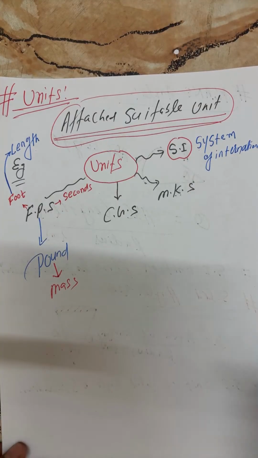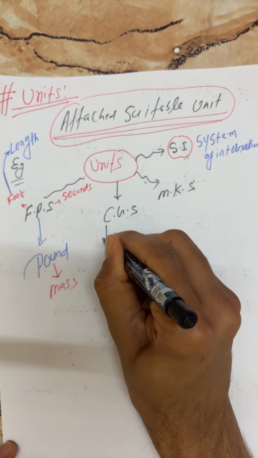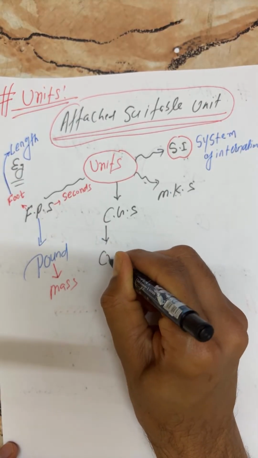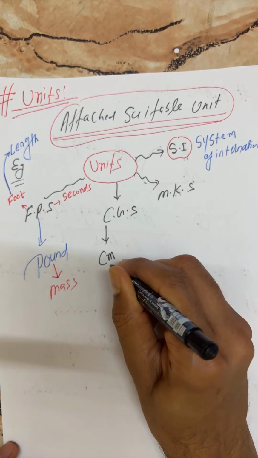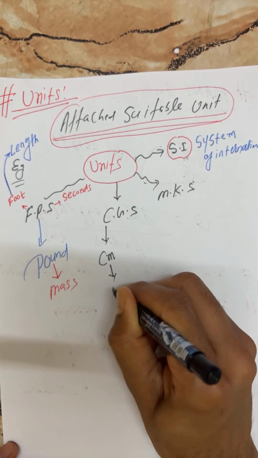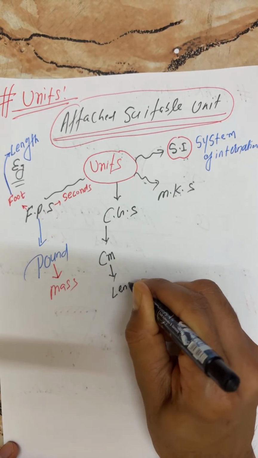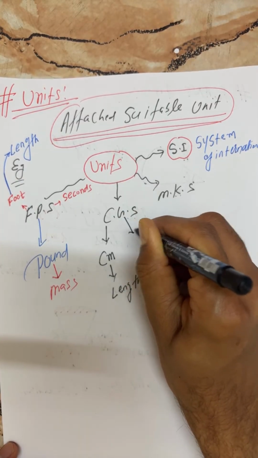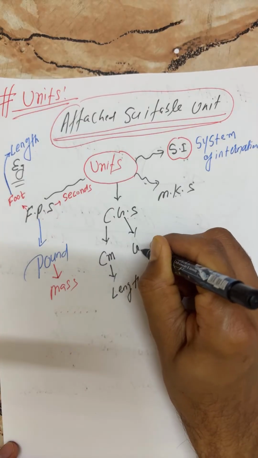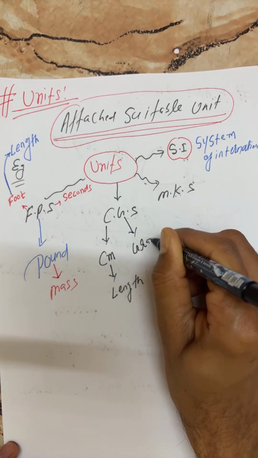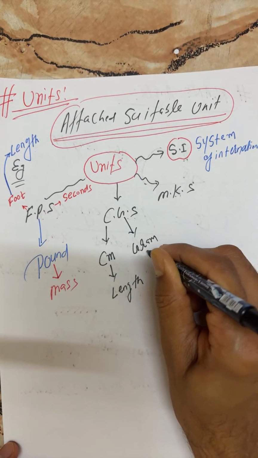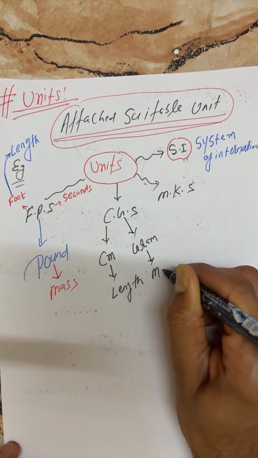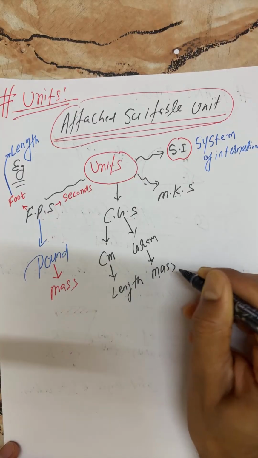Now tell me everyone, what does C imply? C implies centimeter, which will help you to measure length. G, what does it imply? G is for gram, and gram helps us to measure mass.